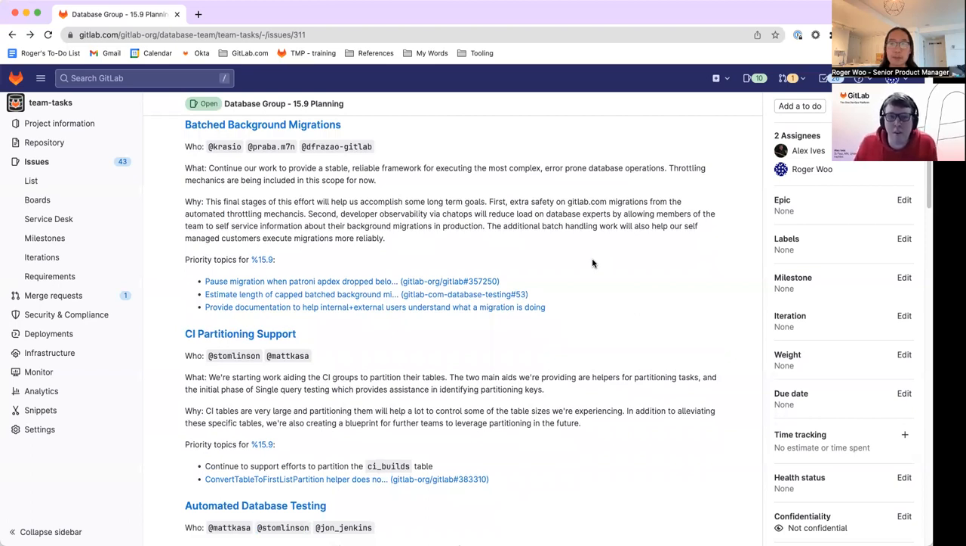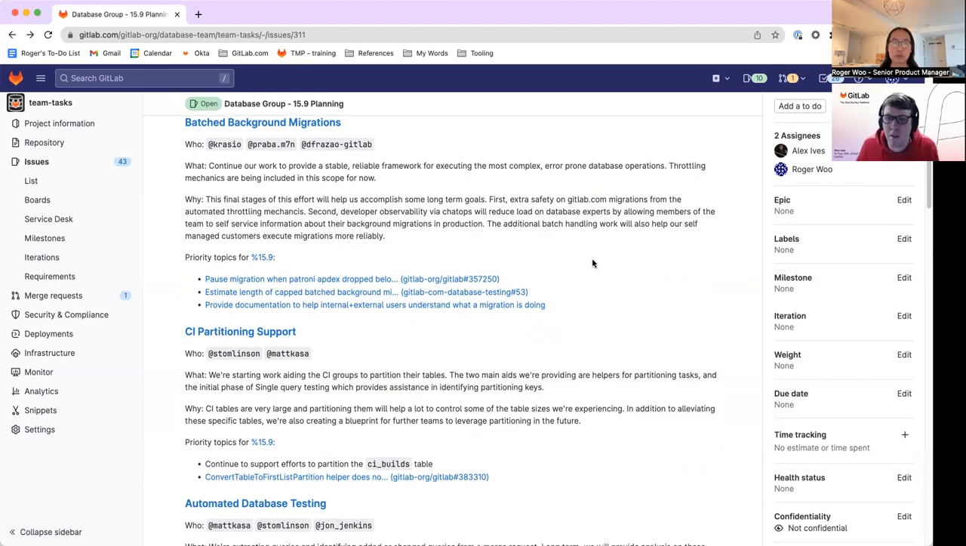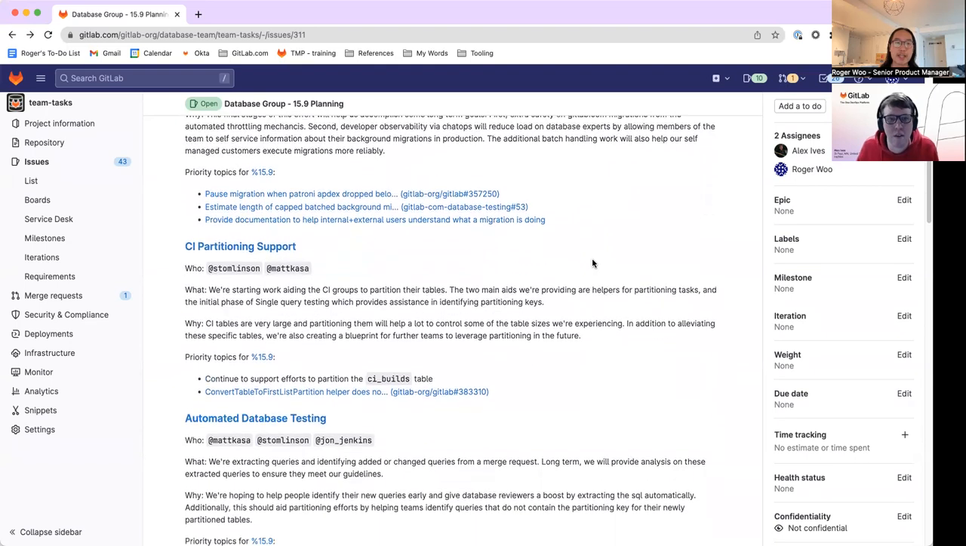Yeah, the other critical part that we're hoping to wrap up in this upcoming milestone is parallelization, so running more than one batch background migration at a time. And we hope that this will not only speed up our own migrations, but also for our customers, especially those running them in the background, will allow them to execute these migrations more quickly, but still maintain the safety. Cool. Yeah, that's super exciting.